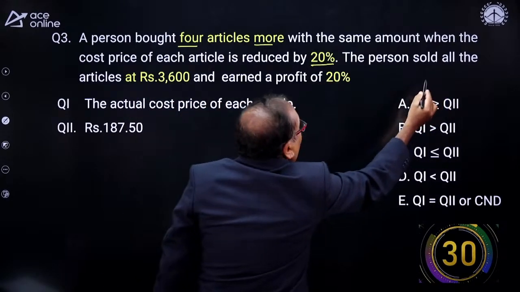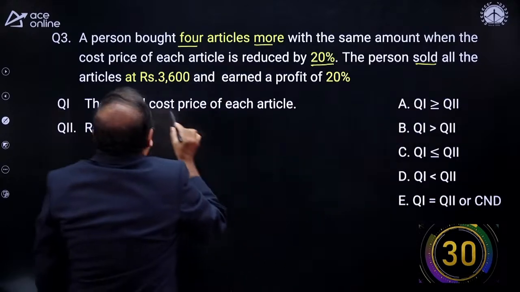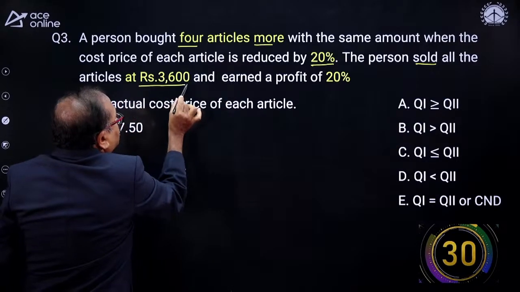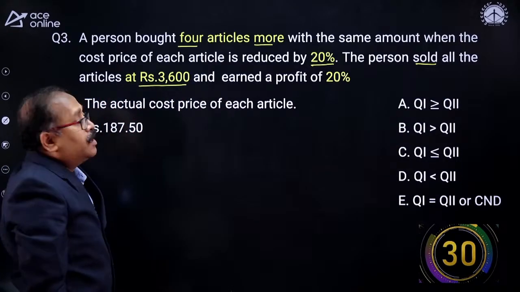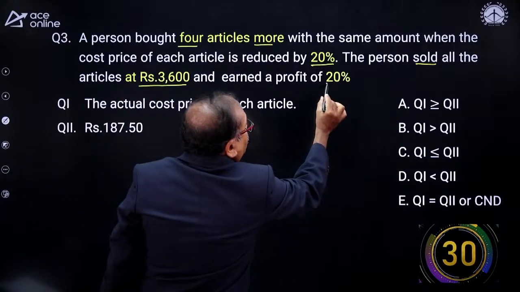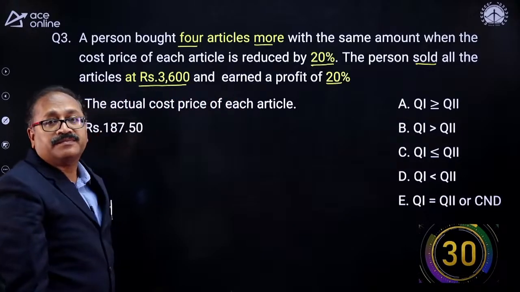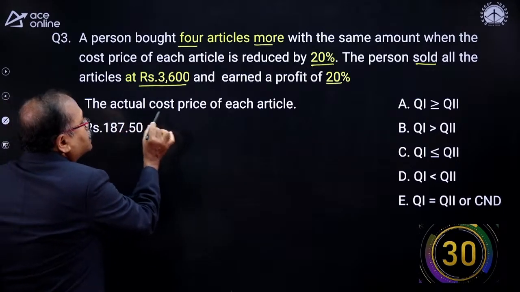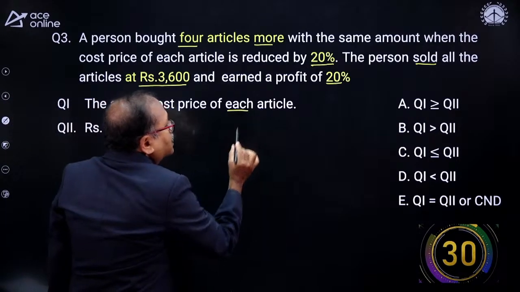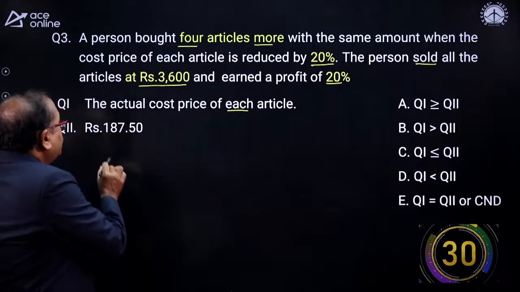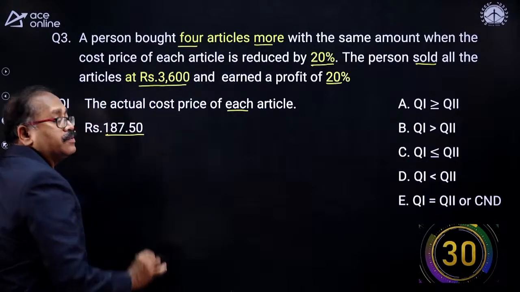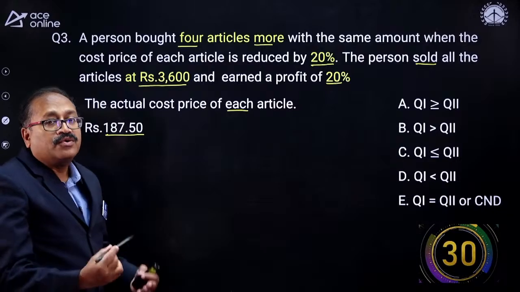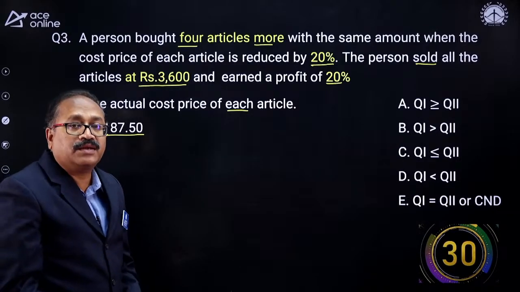The person sold all the articles for rupees 3,600 and earns a profit of 20%. Now what is Q1 here? Q1: the actual cost price of each article. Q2: 187.5. So what is the relation between Q1 and Q2?